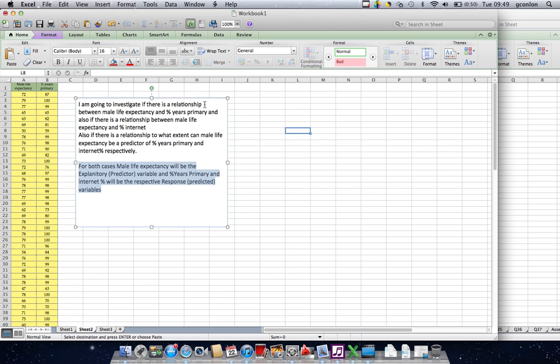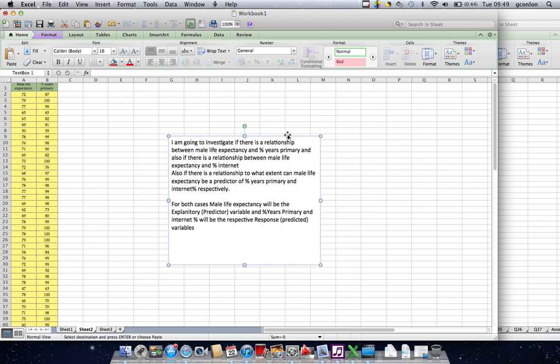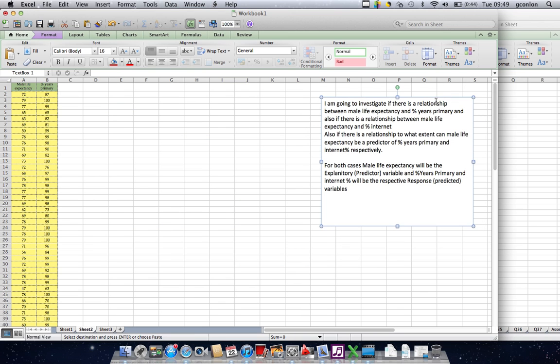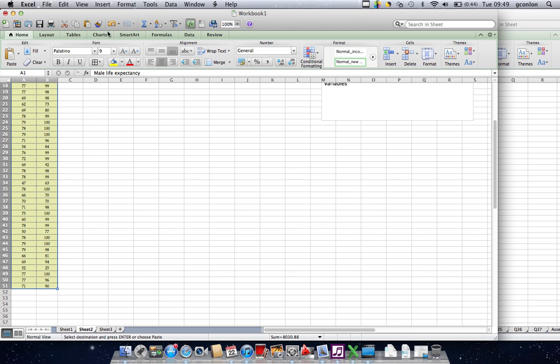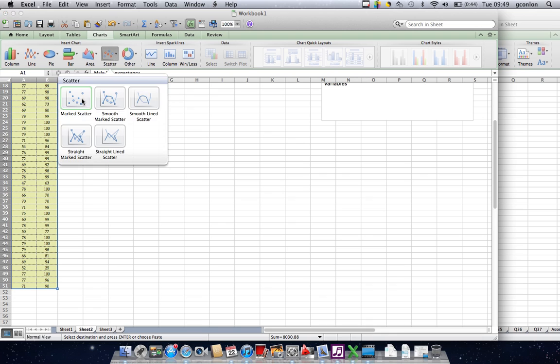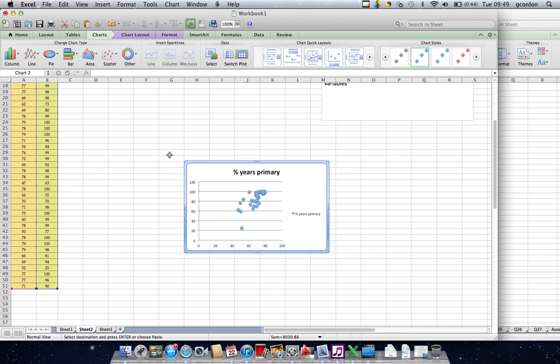Okay, now you've done that, we're going to quite simply draw some graphs. I'm just going to put that over there to keep it out of the way. So all you're going to do is highlight your two sets of data and insert a chart. I do this slightly differently to you because I'm on a Mac, but you'll get the idea.